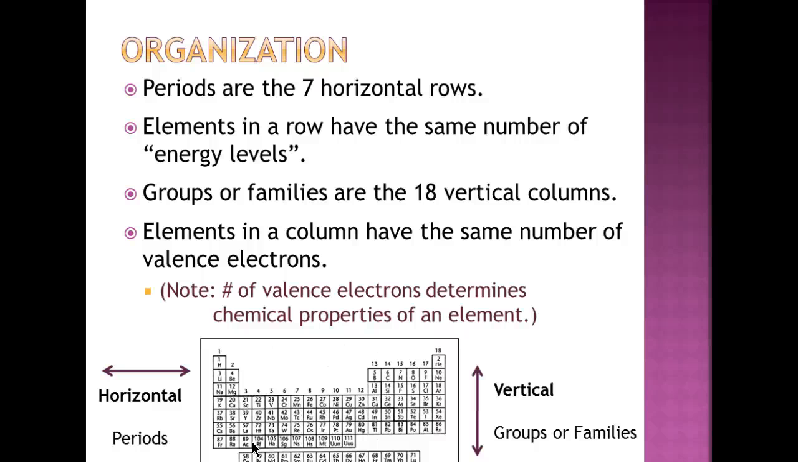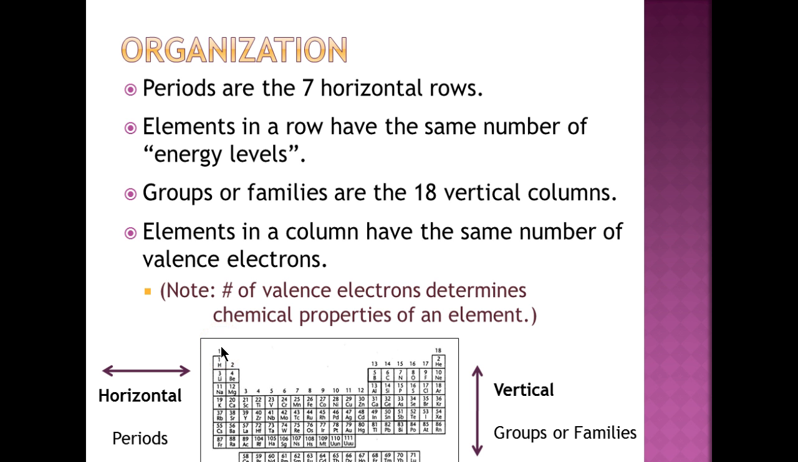The other thing which we've talked quite a bit about are the groups or families. There are 18 vertical columns, and so they're the groups or families, and we've gone through and put you in your group or family to work on some things, at least most of you. And then the elements in a column have the same number of valence electrons. So remember, group 1 has 1, group 2 has 2, going forward like that.